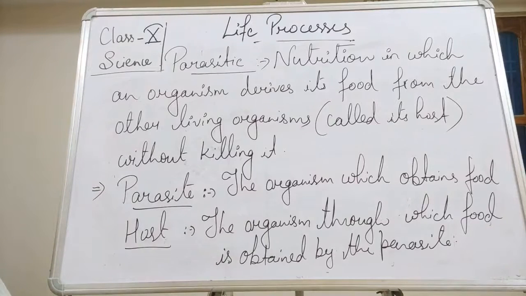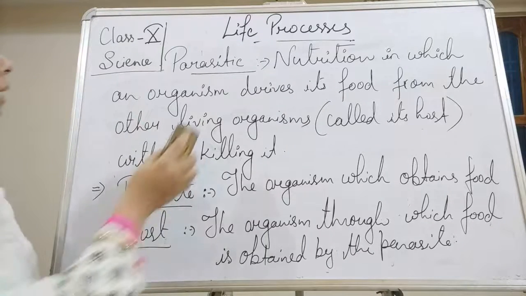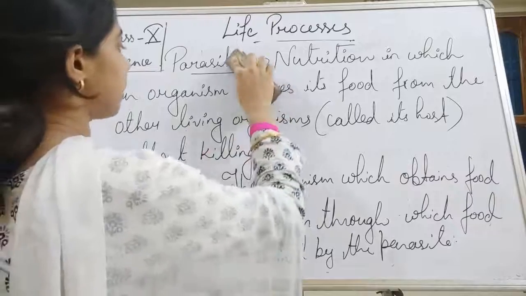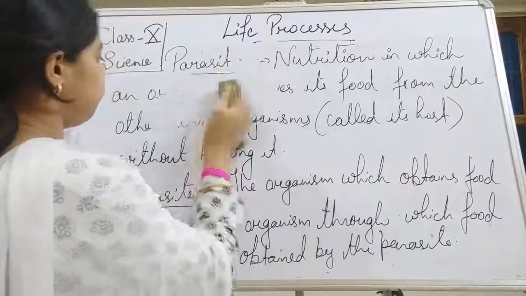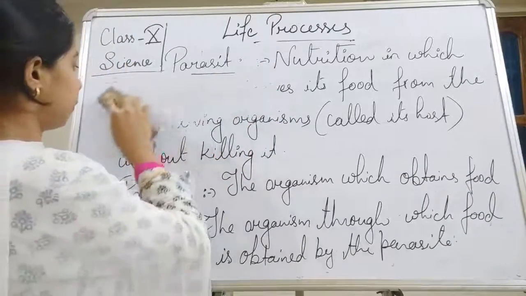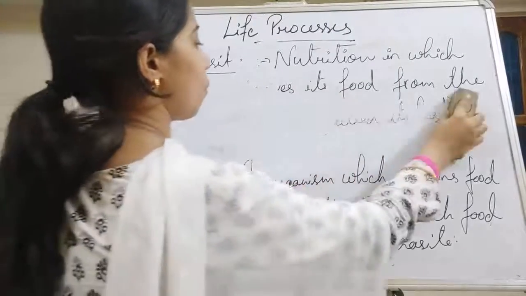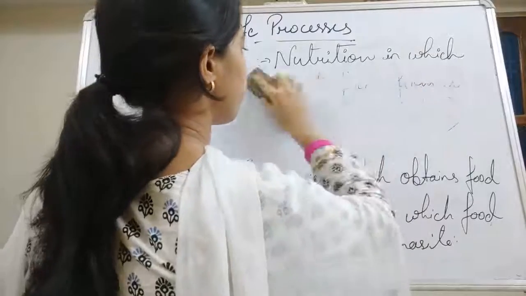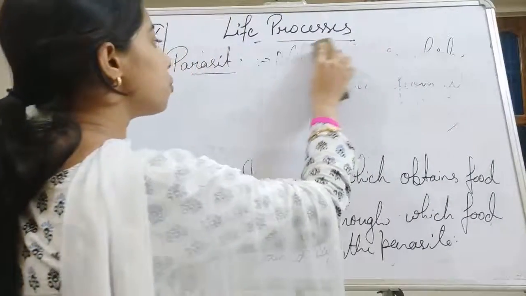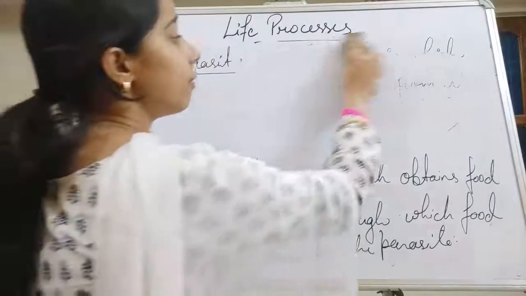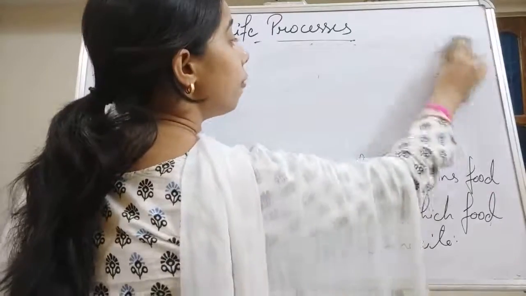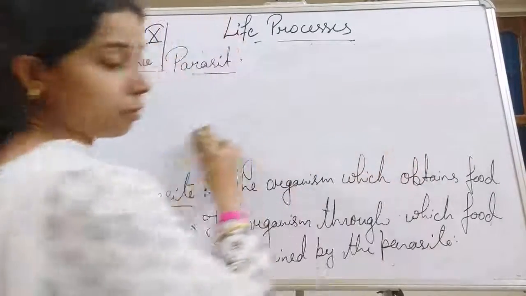So what is a parasite? It lives inside, or you can say it obtains food from its host.